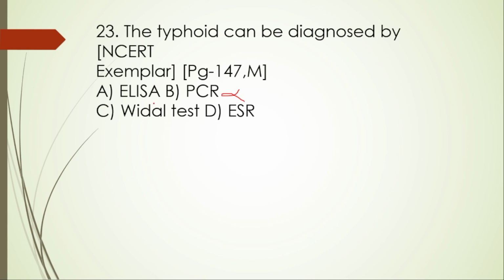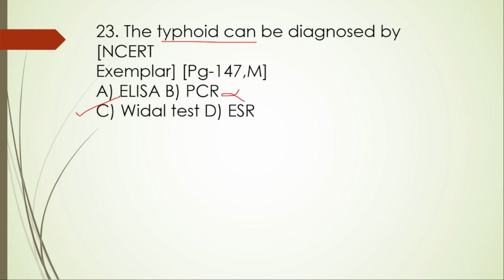That is used primarily for what? AIDS, not for typhoid. So for typhoid, the Widal test is there. This is the serological test used to diagnose typhoid fever. It detects the presence of specific antibodies in the patient's serum that react against the Salmonella typhi antigens.